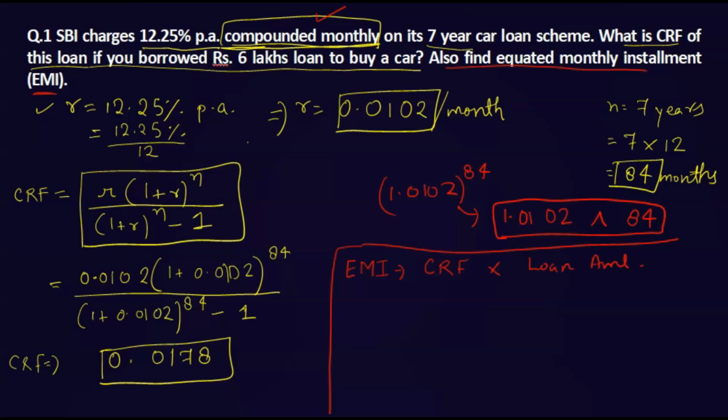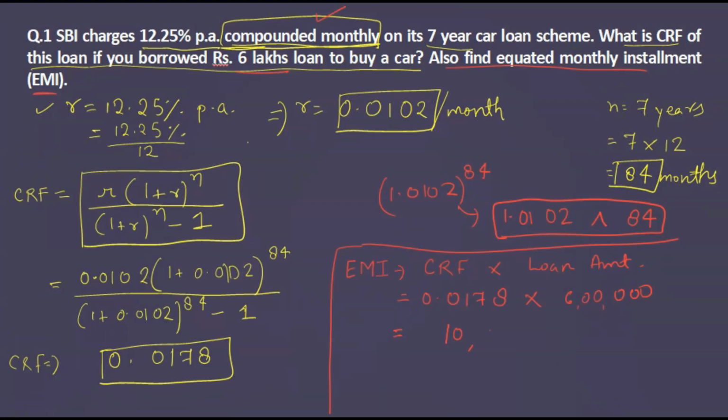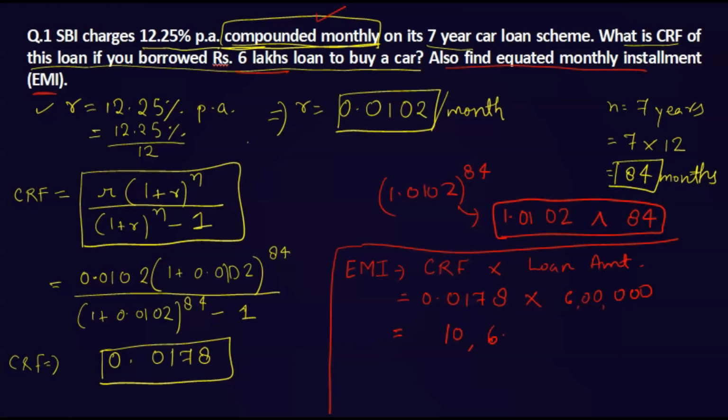What is the loan amount here? CRF we got 0.0178 and the loan amount is 6 lakh. When you multiply 6 lakh, we'll get 10,680 rupees.